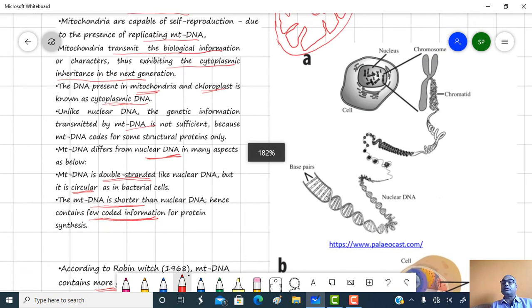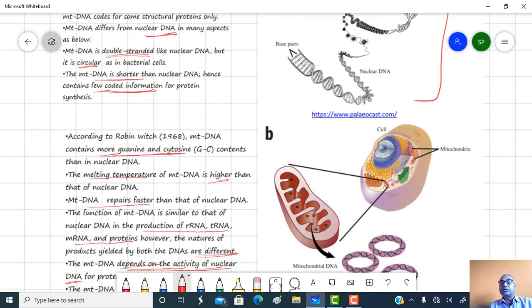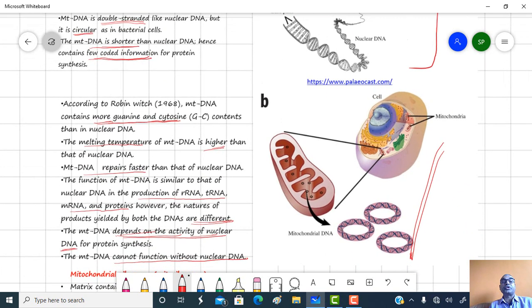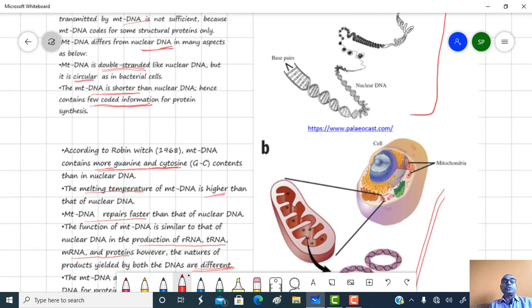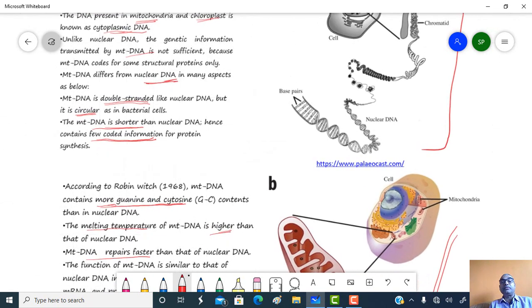This one is a figure of nuclear DNA, and these are the figures of mitochondrial DNA.